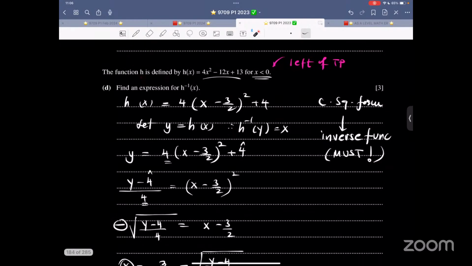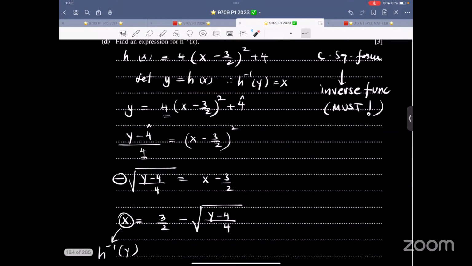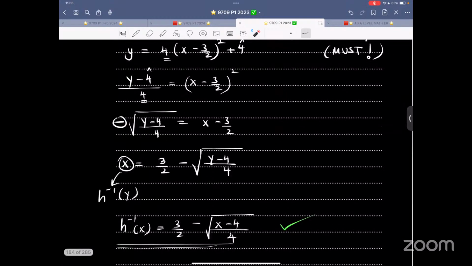h(x) is defined by such and such, a quadratic. The domain of the original function is left of the turning point. Find an expression for h inverse. When you find the expression, there is a square root, and there is a negative with the square root side.